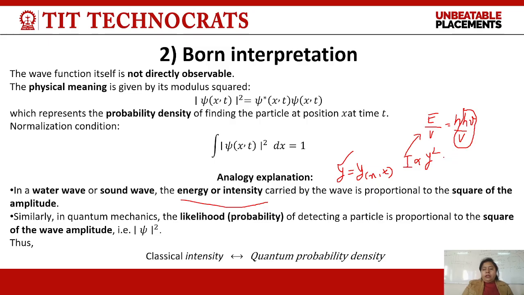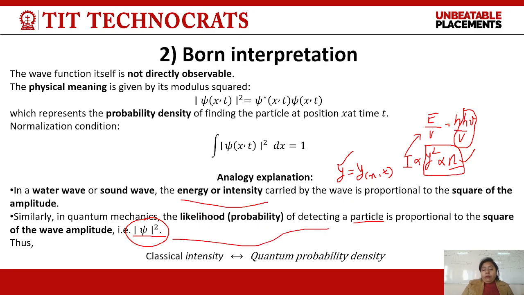Therefore, we can say that I is directly proportional to psi square, and psi square is directly proportional to n. Now, what is n here? n is the number of photons. So psi square gives information about the number of photons. Similarly, in quantum physics, we can assume that psi square also gives information about the particle, because we consider a photon as a particle. So by this analogy, psi square also represents information about the particle.